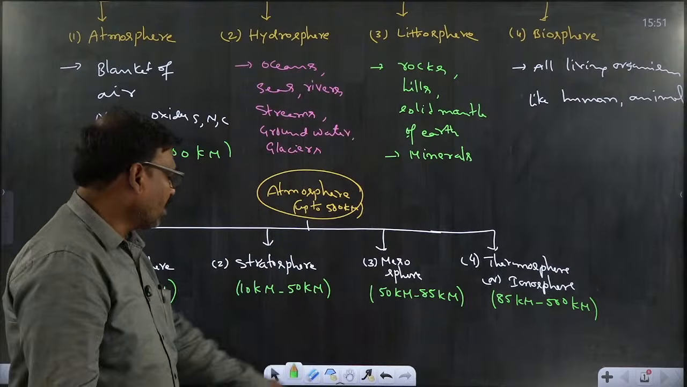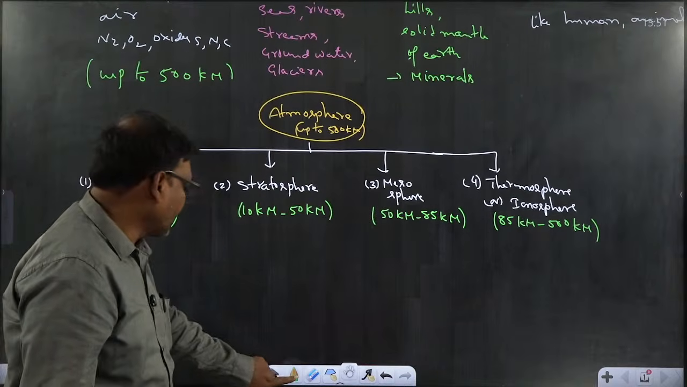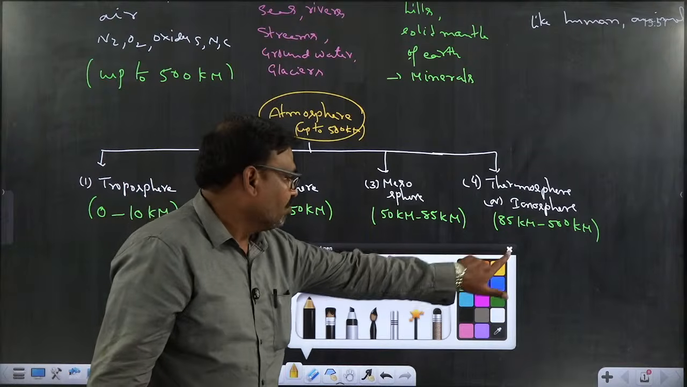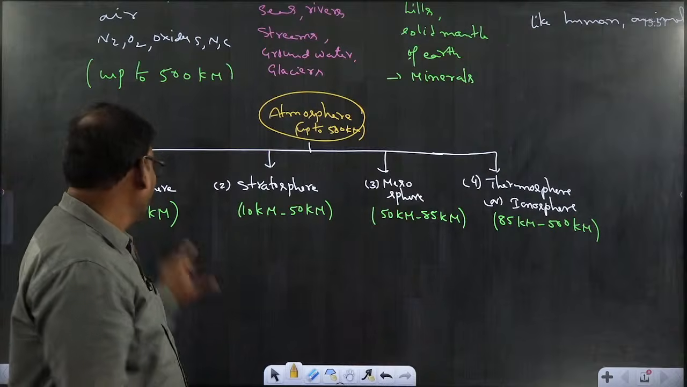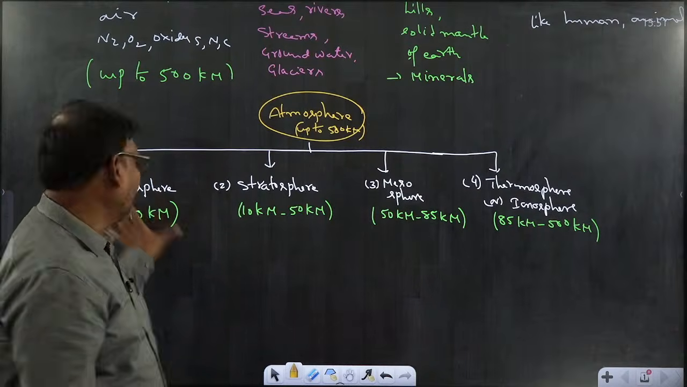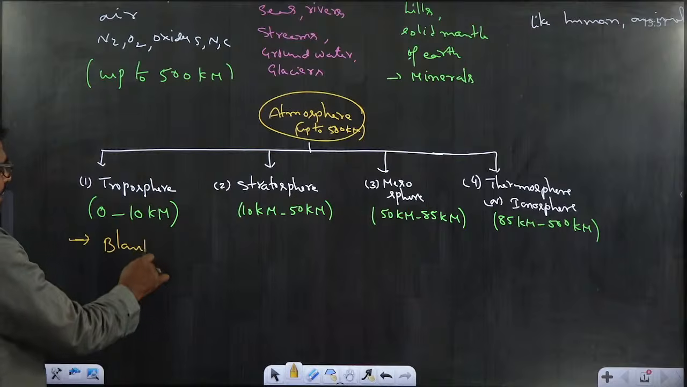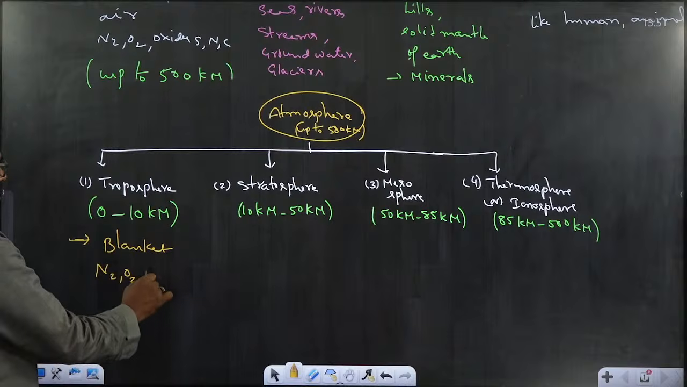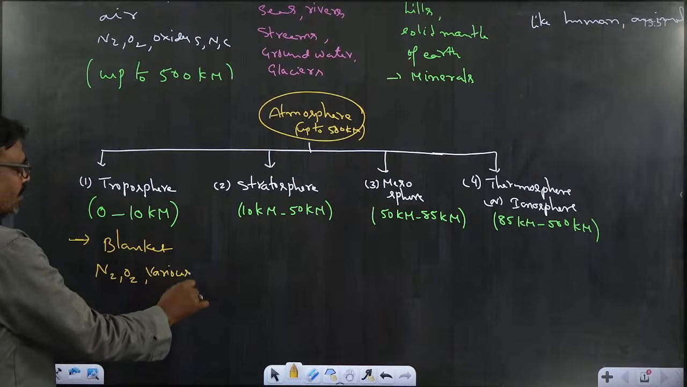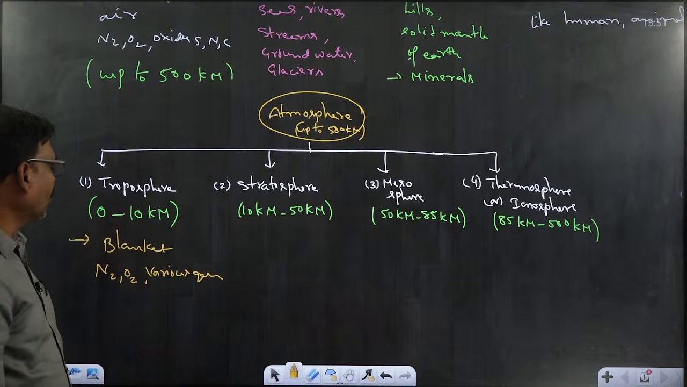So out of these 4 regions, the first is troposphere, which is the main region of the atmosphere, which helps the existence of life on the earth, because the troposphere protects as a blanket, because as we already said, nitrogen, oxygen and various gases are present in this region. That's why troposphere is the main region for human beings for the existence of life.